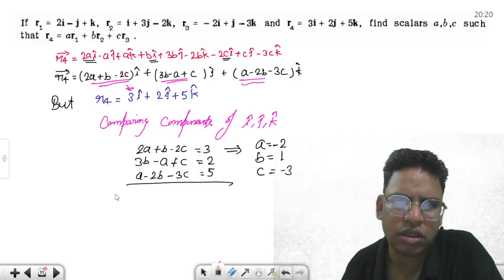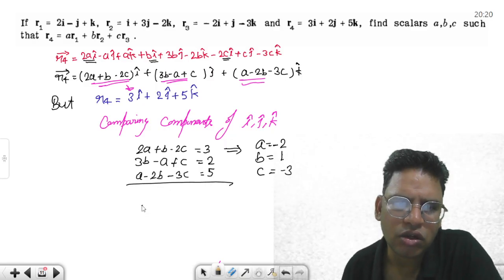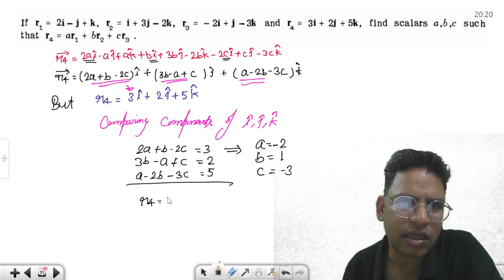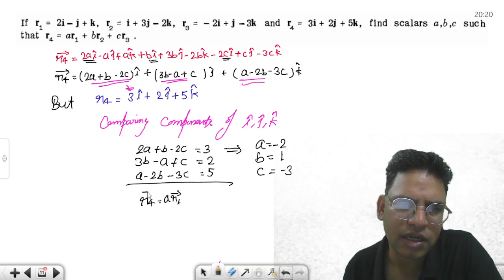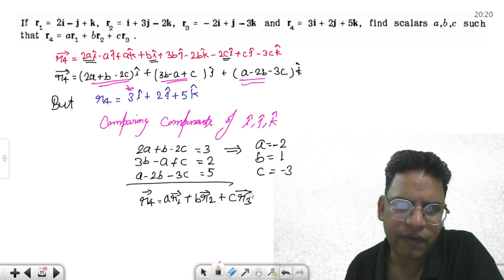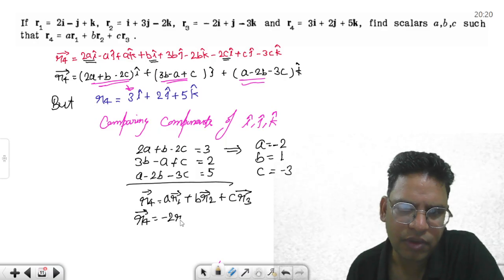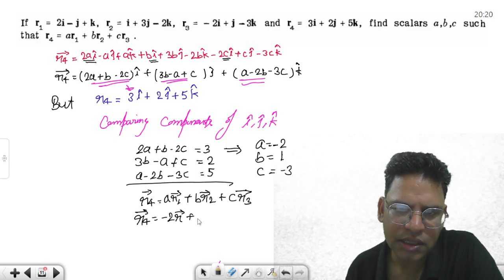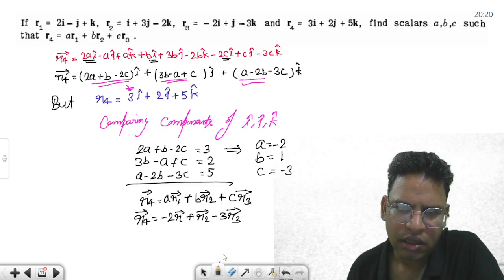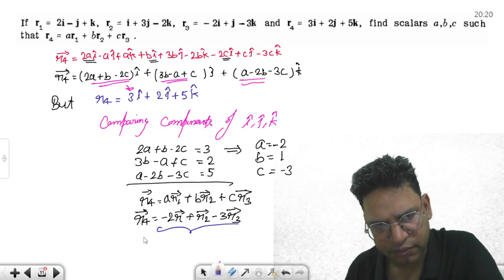So R4 is basically A R1 vector plus B R2 vector plus C R3 vector, and finally you get R4 vector equal to minus twice R1 plus R2 vector minus 3 R3 vector. It is called linearly dependent, it is linear, not a square term.